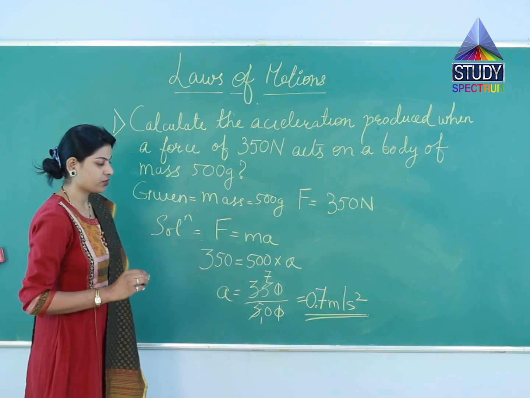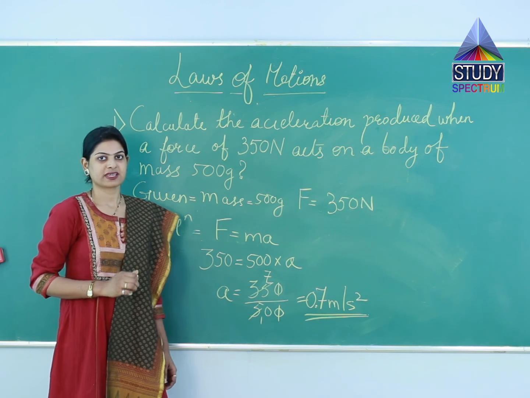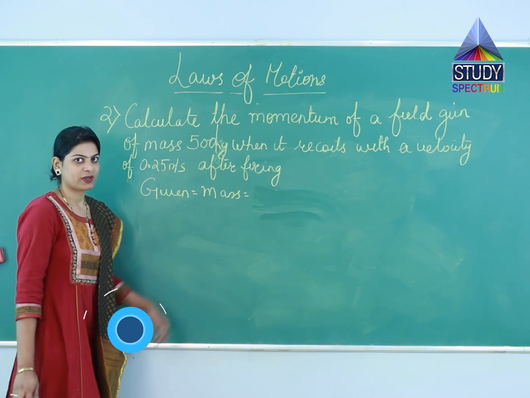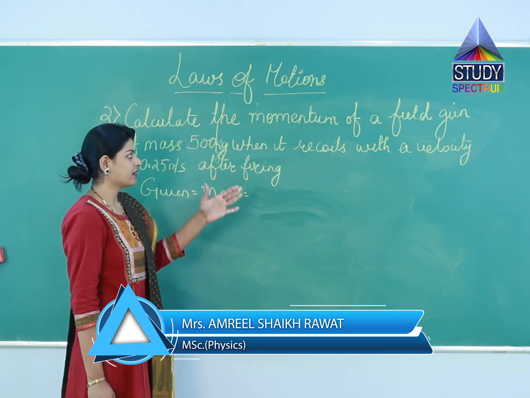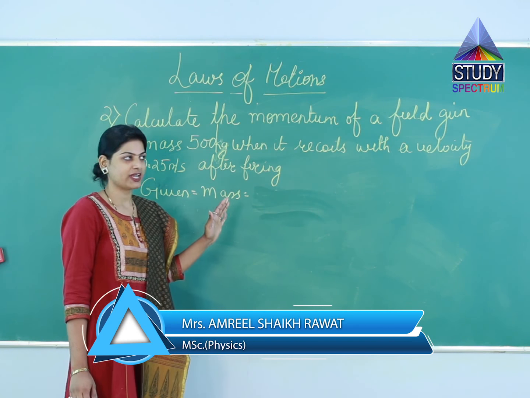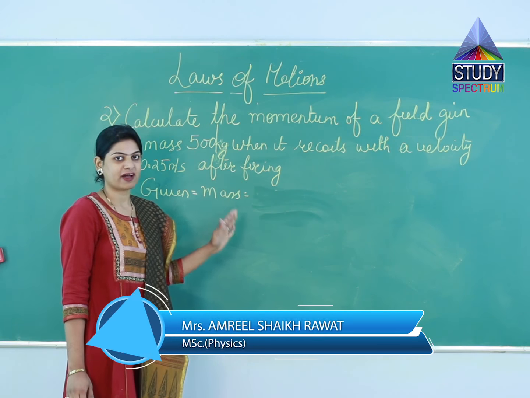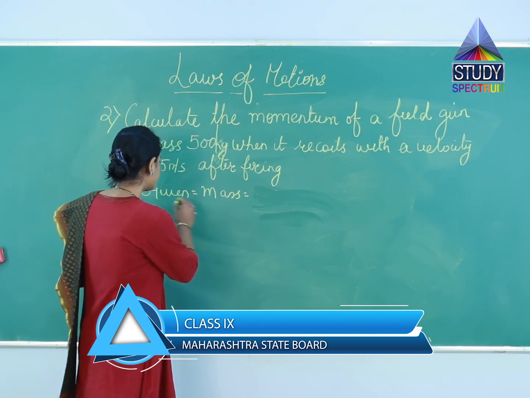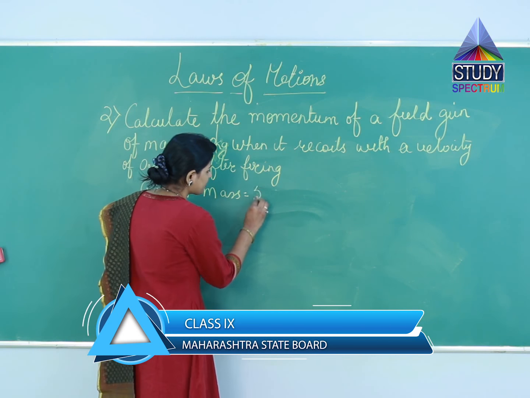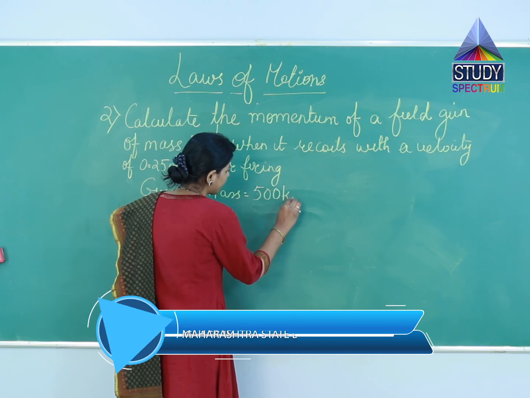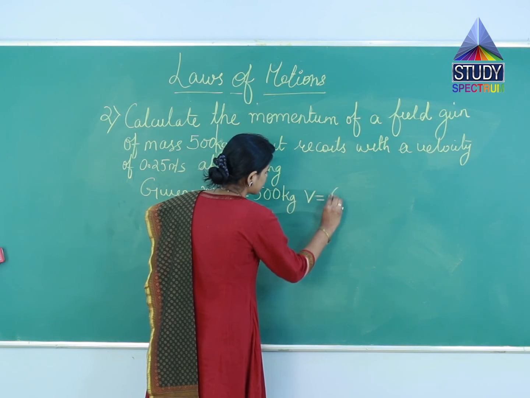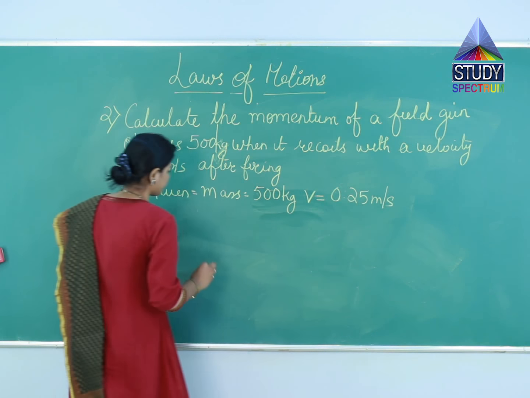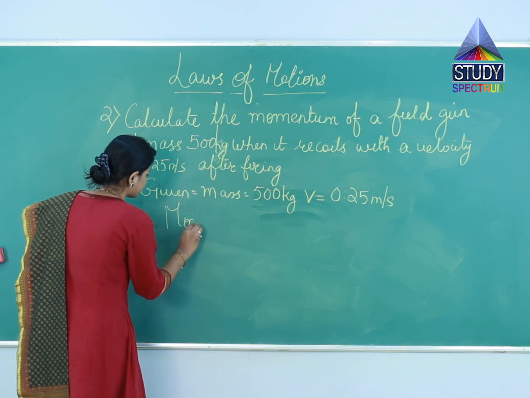We get the acceleration of 0.7 meter per second. So proceeding with the next sum, we have to calculate the momentum of the gun, which has the mass 500 kg and it recoils after getting fired with a velocity of 0.25 meter per second. So first we will write the given data where mass is equal to 500 kg and velocity is 0.25 meter per second. We have to find momentum.